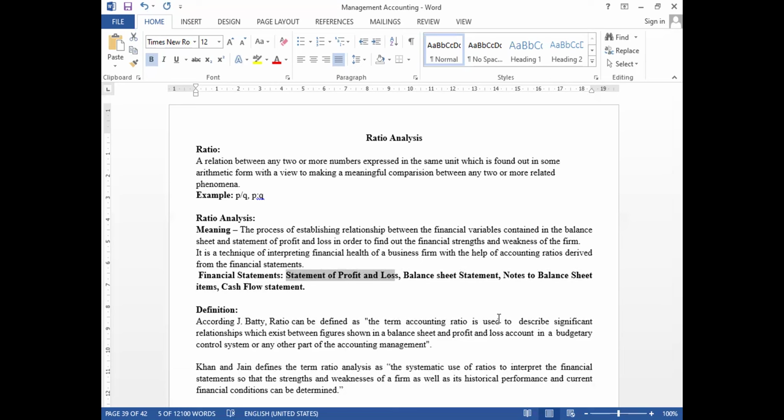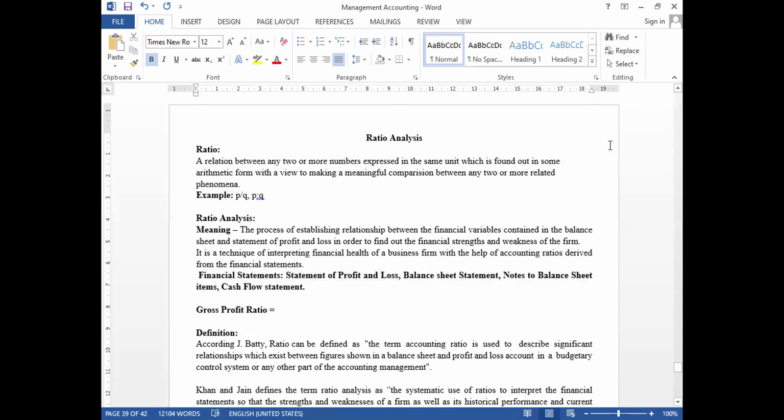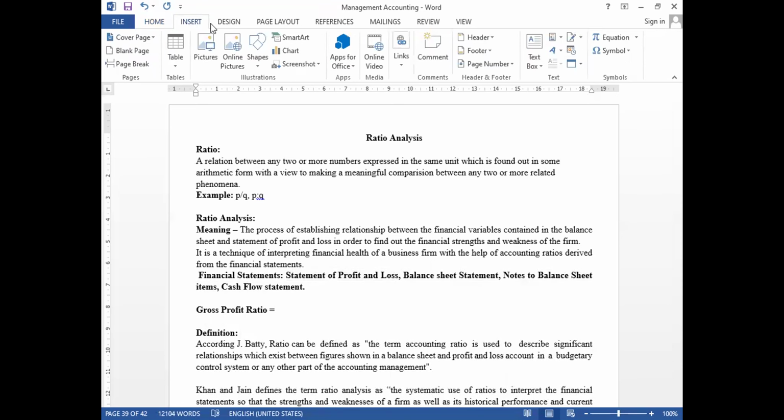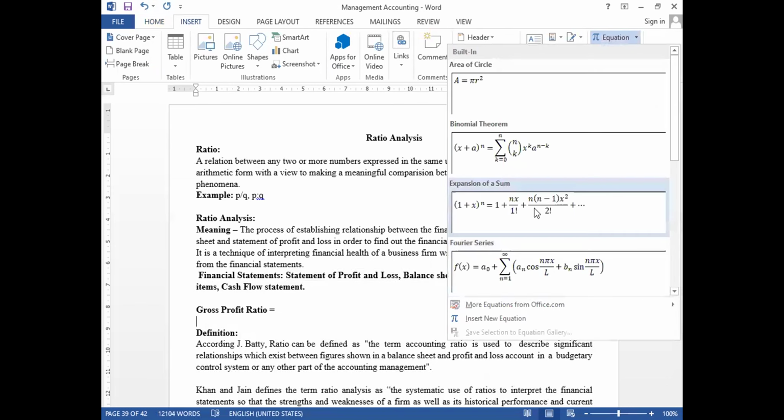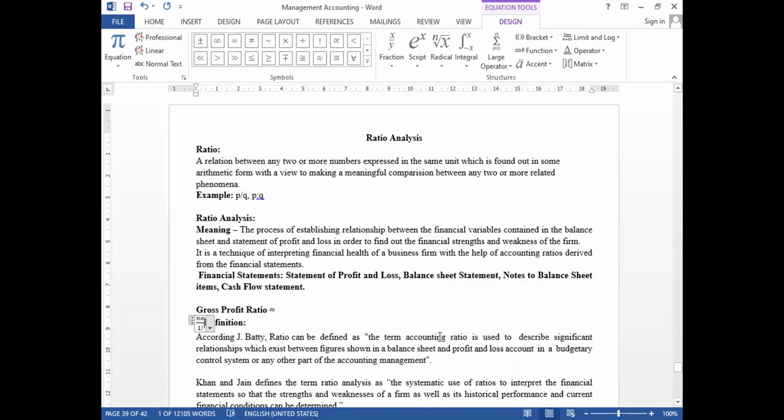Then we can narrate the formula as the gross profit ratio. What will be the formula? Let me align this.